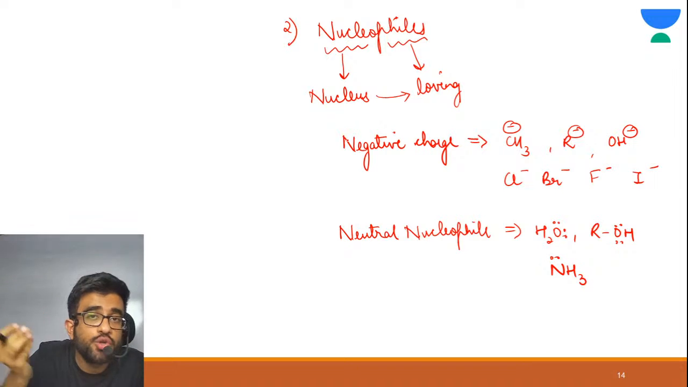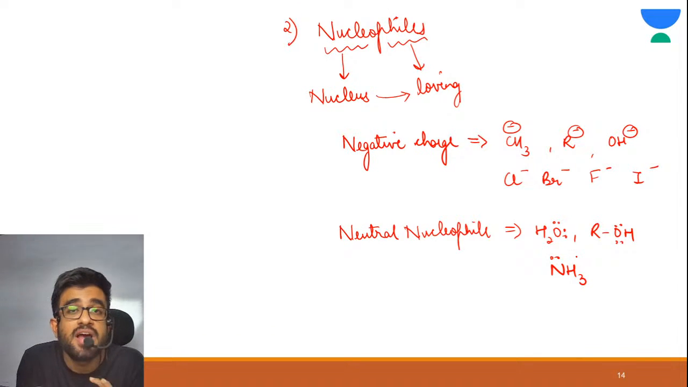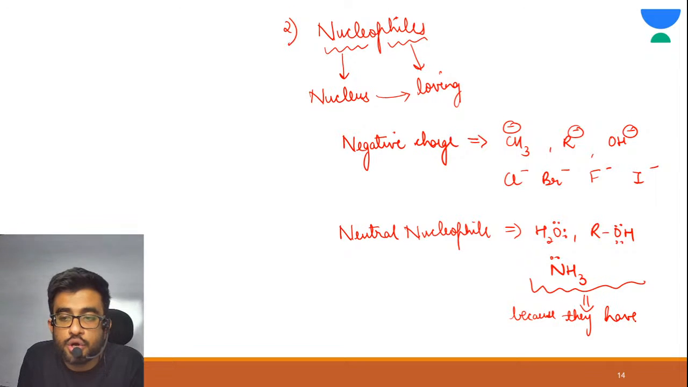So they are nucleus loving species. They need positive charge. Why? Because they have a lot of electrons, and electrons are of negative charge. Are you getting my point? So these are nucleophiles. Why are they nucleophiles? Because they have lone pairs.